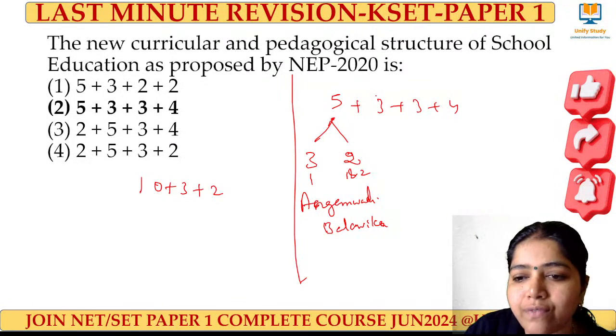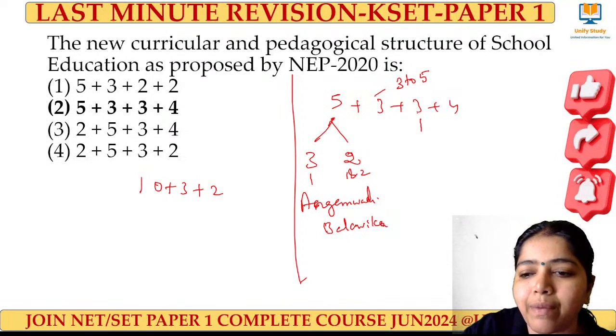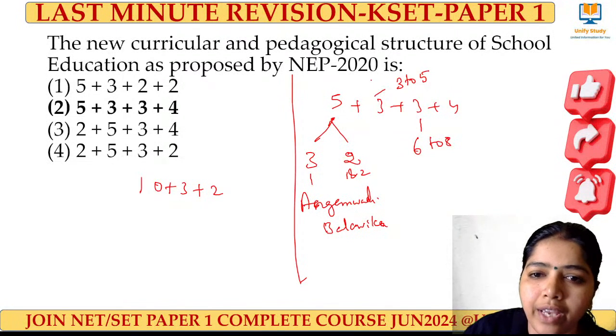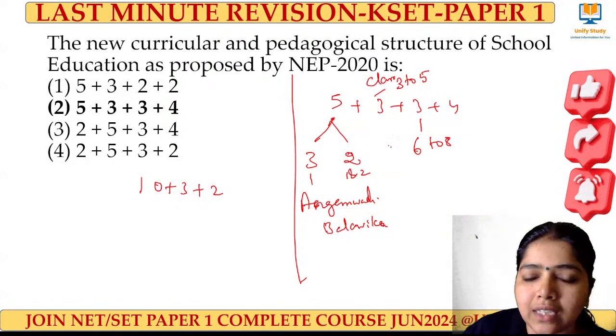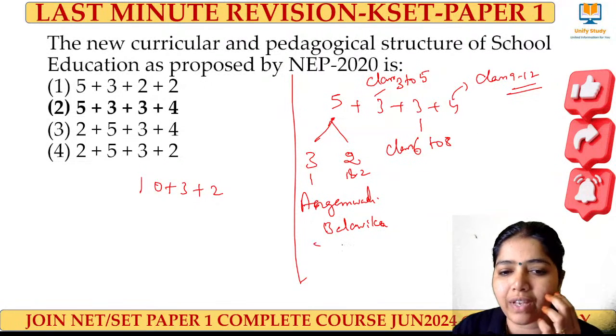The next 3 years are for classes 3rd standard to 5th standard. The following 3 years are for classes 6th standard to 8th standard, and the last 4 years are for class 9th standard to 12th standard. This is very important.